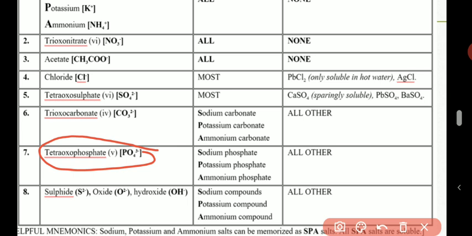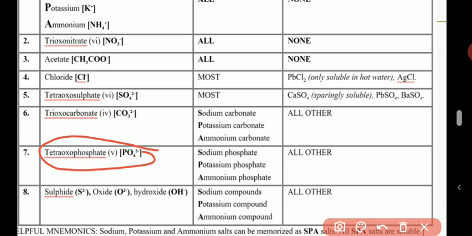So that's why it is good that some salts are not soluble. Imagine if calcium carbonate were soluble. You know that calcium carbonate is limestone that we use for building houses. Imagine if it were soluble in water. Anytime there is rain, your house would just dissolve as if it's a cube of sugar, and you would not like that, isn't it? So you can see the importance of some salts being insoluble.